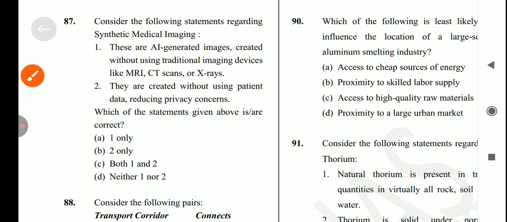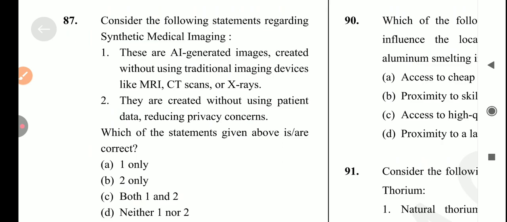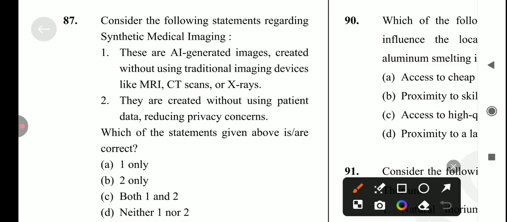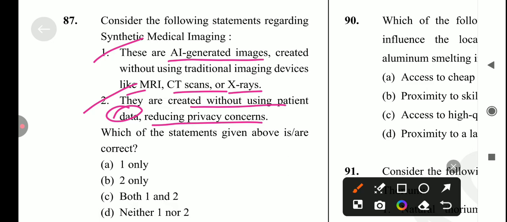Let's come to the next question, which is: consider the following statements. Which of the following statements given are correct? First is these are AI generated images created without using traditional image sources like MRI, CT scan and X-ray. Yes, it's a correct statement. Next is they are created without using patient data, reducing privacy concerns. Also correct. So answer for this question is option number C. Both 1 and 2 are correct.